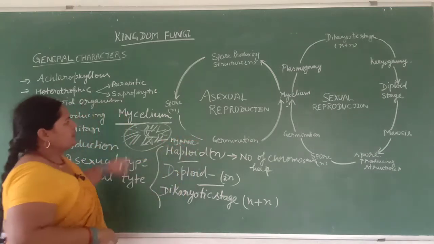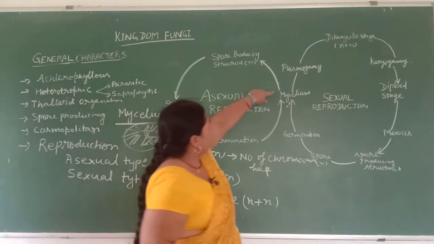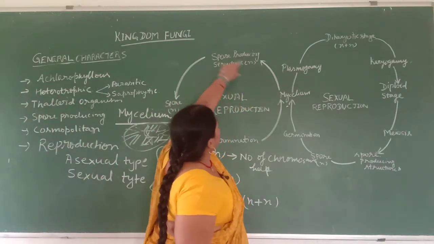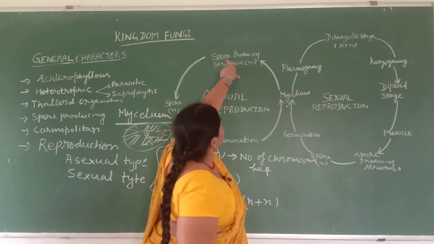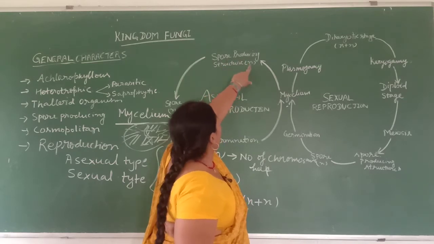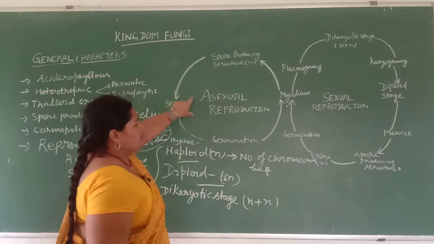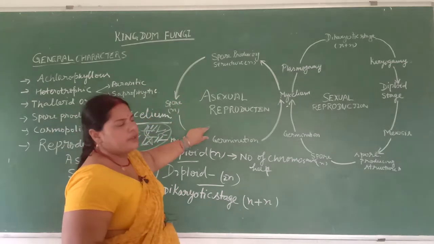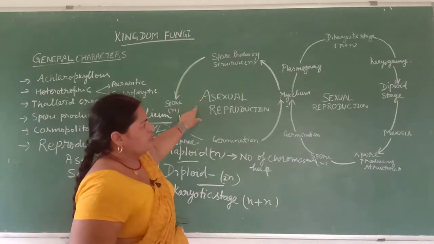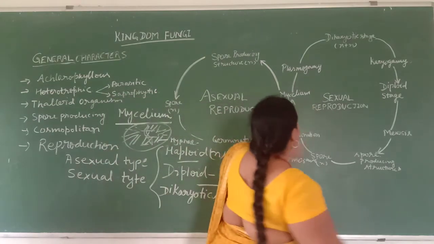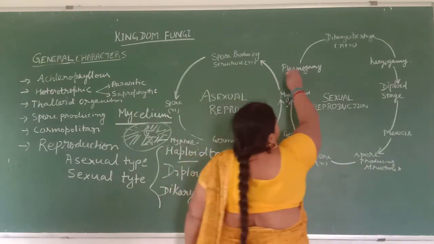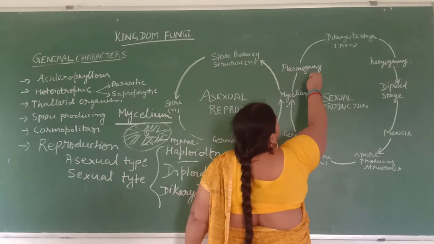So students, here you see a mycelium, and the mycelium is the spore reproduction structure N, and after that it is converted into N, that is the asexual reproduction. After that they germinate the spores. In sexual reproduction, the mycelium goes through plasmogamy.